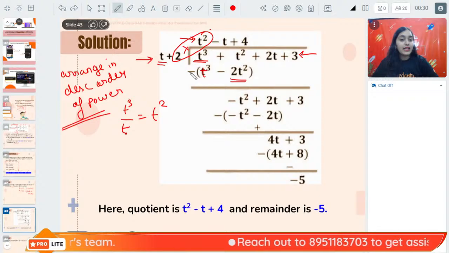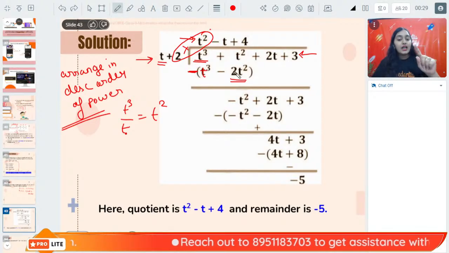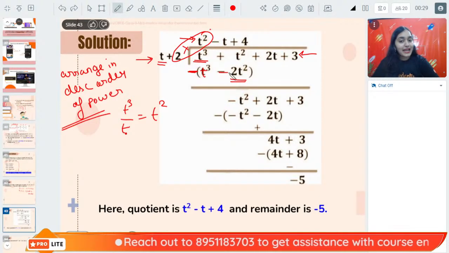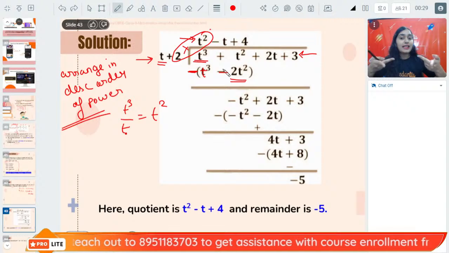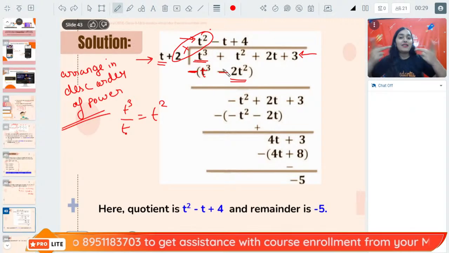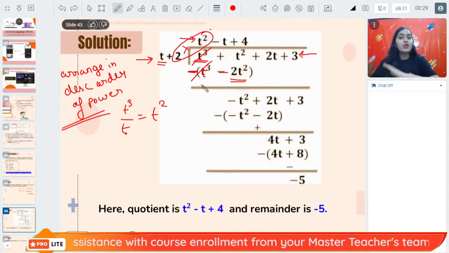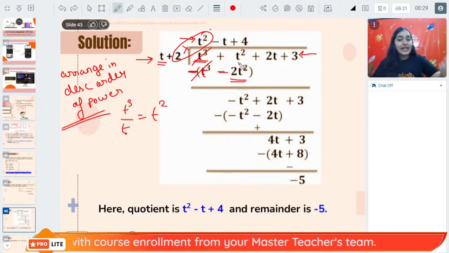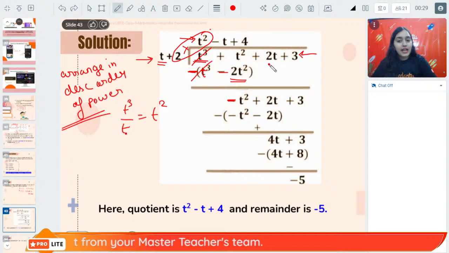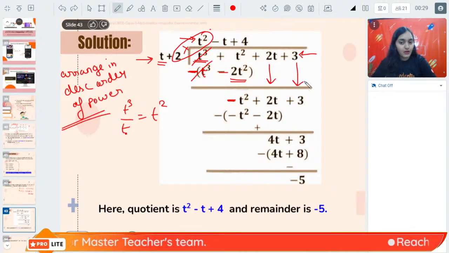Now, for both the terms, change the sign. T cube will become minus t cube. 2t square will become minus 2t square. Change the sign. If it is positive, negative; negative, positive. Okay. Now solve it. T cube minus t cube cancel. T minus 2t, minus t square. Now bring this down.